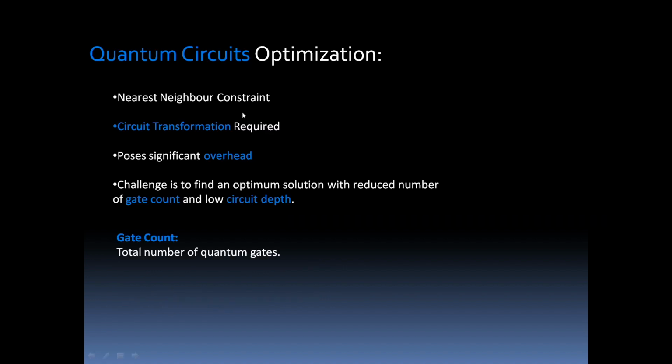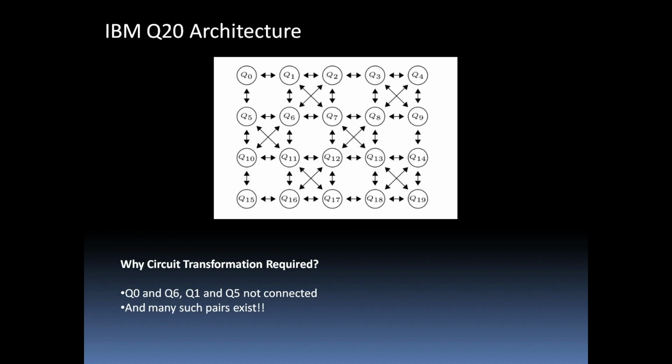Now this brings us to a problem, a challenge, and that is why we need quantum circuit optimization. The quantum circuits are obliged to follow strict topological constraints, the so-called nearest neighbor constraint. This constraint requires that the computing entities, qubits, have to be close to each other in order to apply a quantum operation or a quantum gate on them. So we cannot directly apply a quantum gate on Q0 and Q6 because they are not following the nearest neighbor constraint, right?